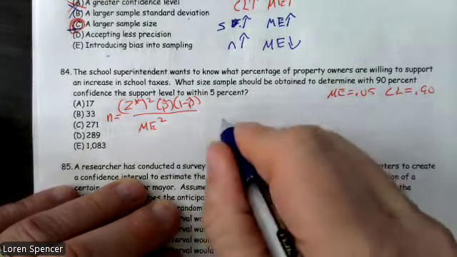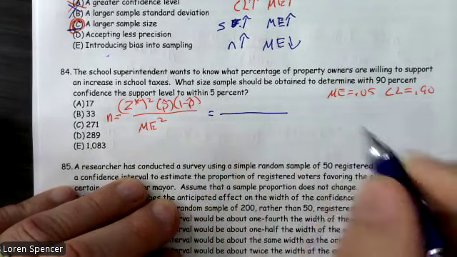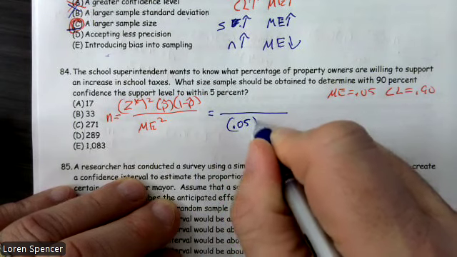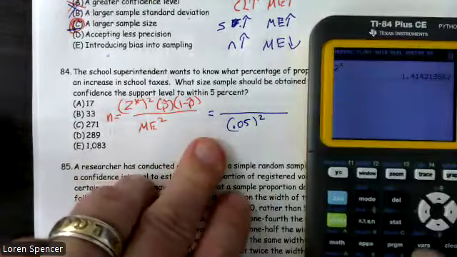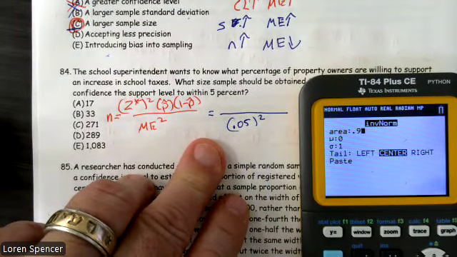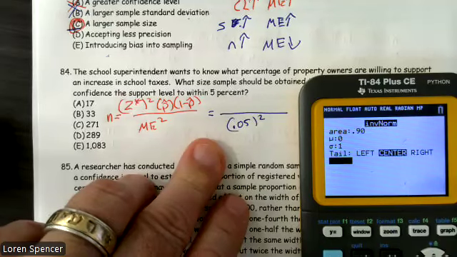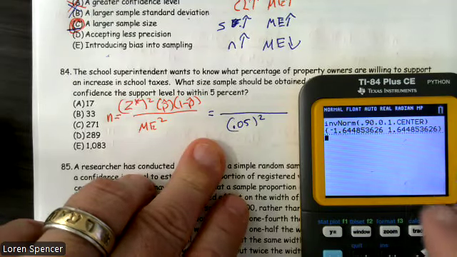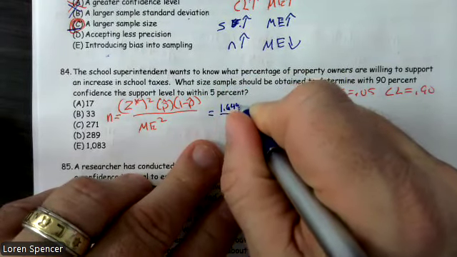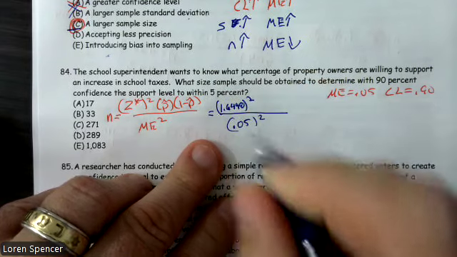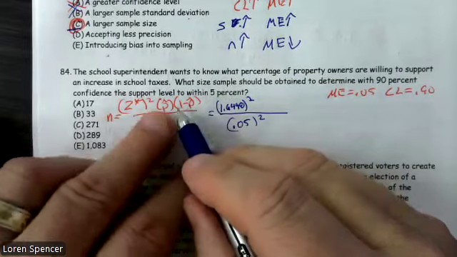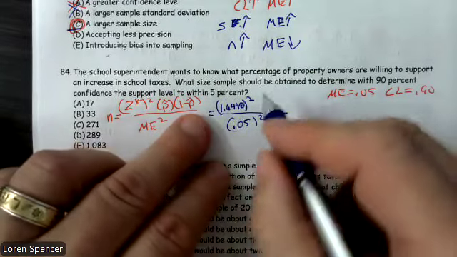So if I'm plugging in, I know my margin of error is 0.05, so 0.05, make sure you square it. I can get Z star by going 2nd VARS, inverse norm, 0.90, mean is 0, standard deviation of 1 for all Z's, keep it centered, and we have 1.6448. And then P hat times 1 minus P hat. Well, they didn't give us P or P hat. I don't have either of them.